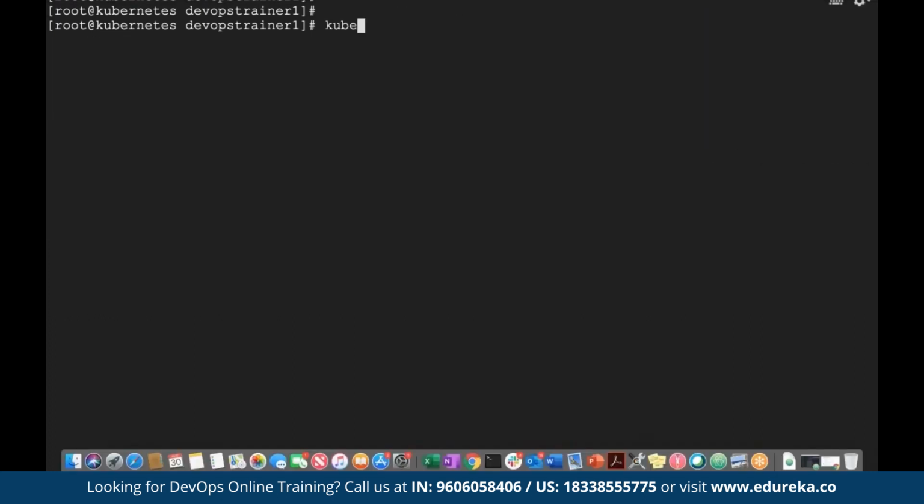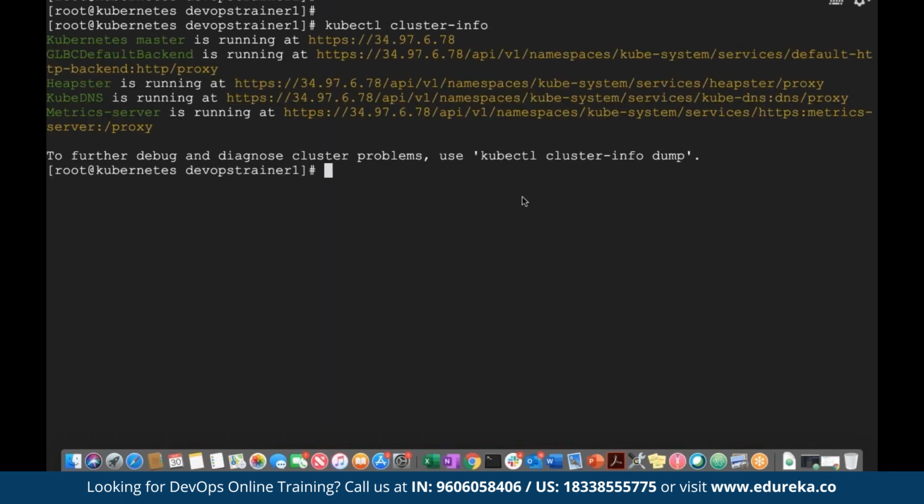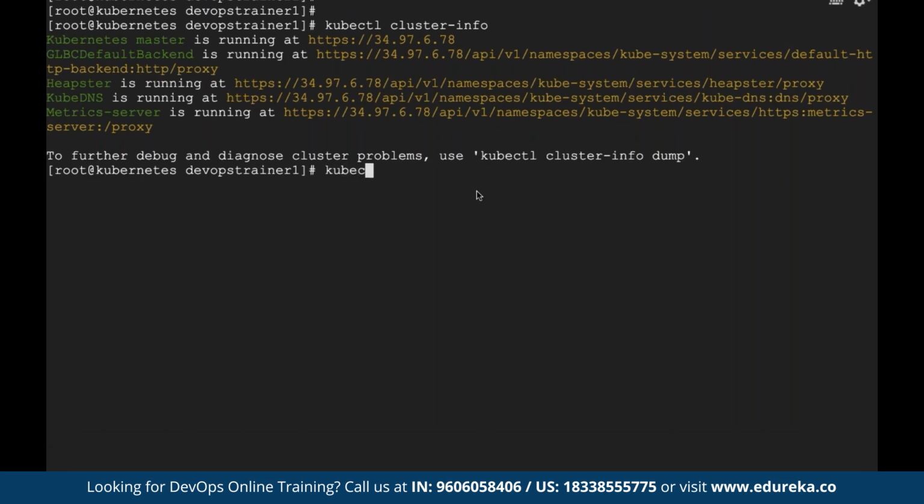If you want to find details about your cluster, use kubectl cluster-info. I really forgot to show you this command. Your entire Kubernetes cluster information can be found with this command, like where you're running your master, heapster, metrics server, kube-dns, everything can be found out with kubectl cluster-info. One of the best commands in the entire Kubernetes is kubectl get all.